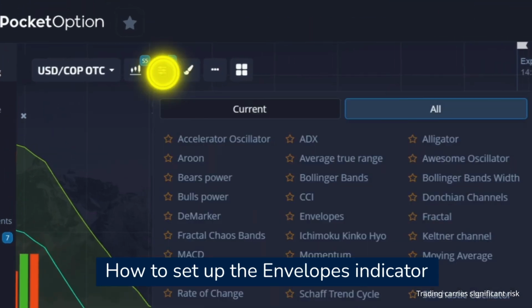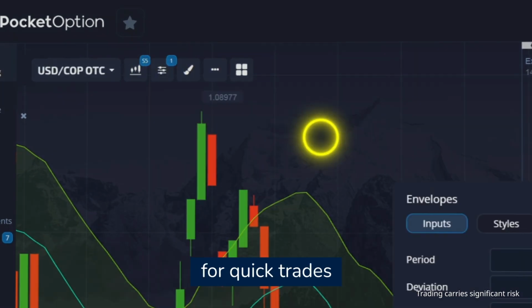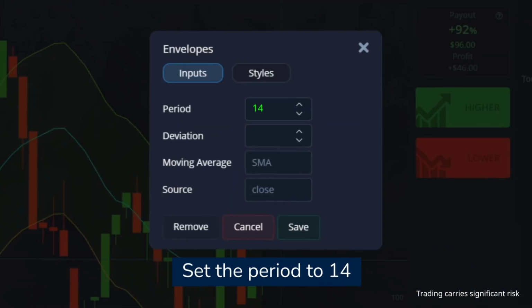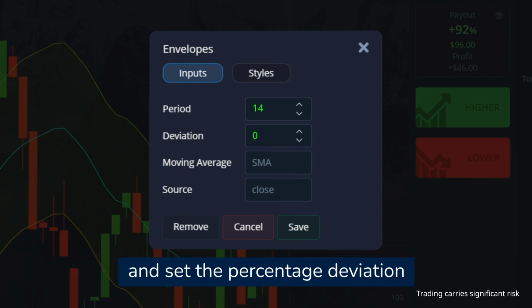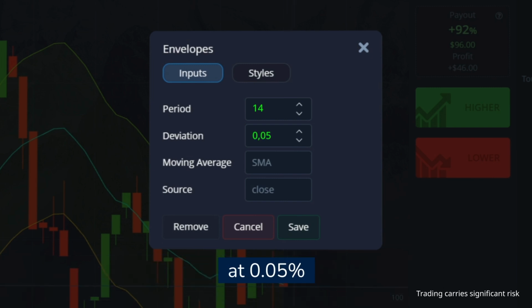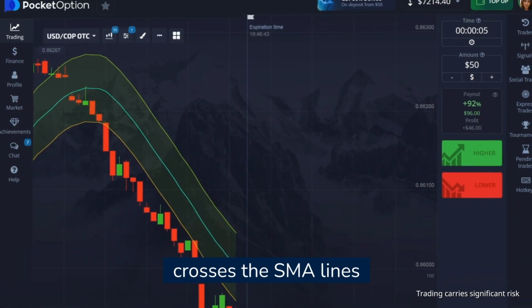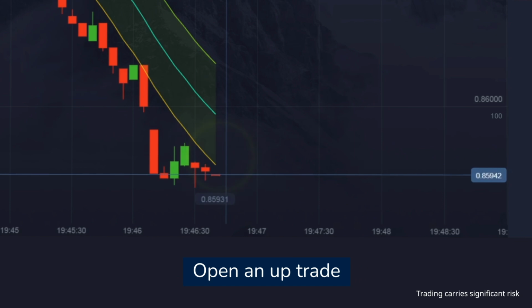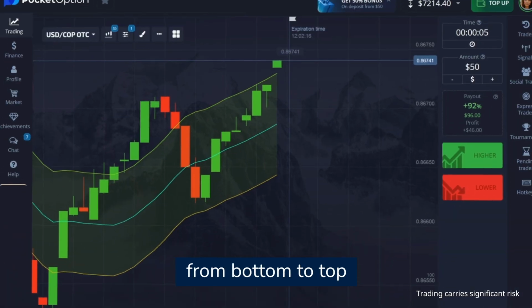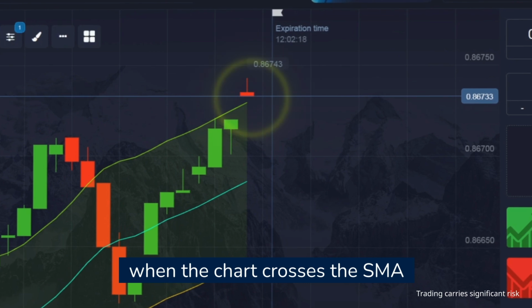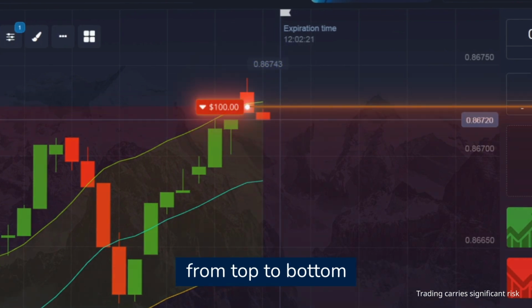How to set up the envelopes indicator for quick trades. Set the period to 14 to make the indicator more sensitive to short-term price movements and set the percentage deviation at 0.05%. Watch how the chart crosses the SMA lines. Open an up trade when the chart crosses the SMA from bottom to top. Open a down trade when the chart crosses the SMA from top to bottom.